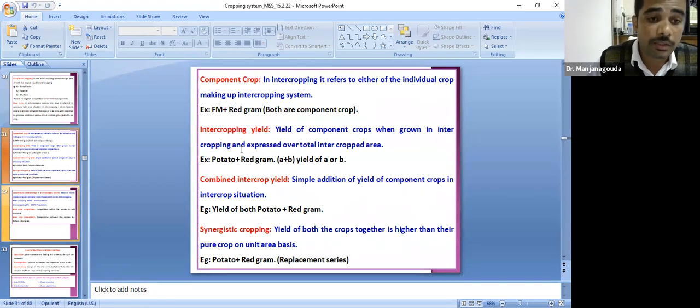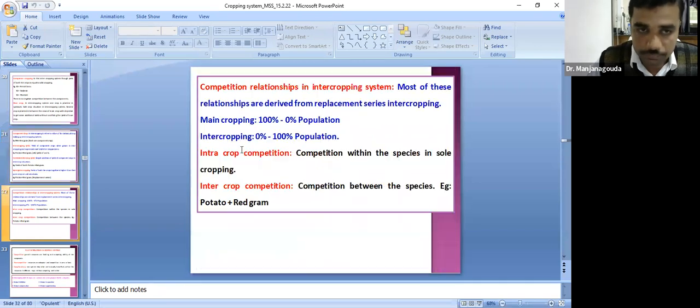Another important terminology is synergistic cropping. Please note down this: the yield of both the crops is higher than their pure crop on unit area basis. This is very, very important. What do you mean by synergistic? What do you mean by companion? Synergistic means the yield of both the crops are higher than their pure stand or sole crop. That is called synergistic cropping.